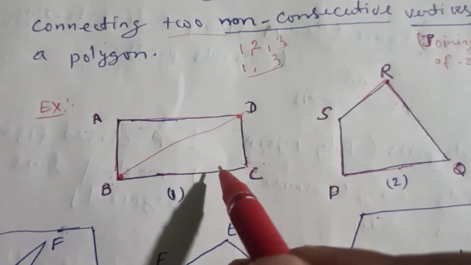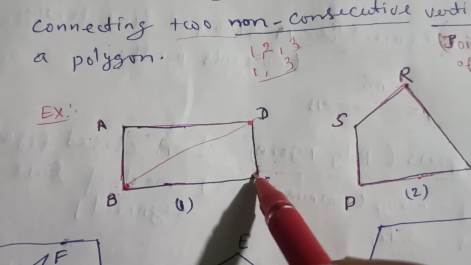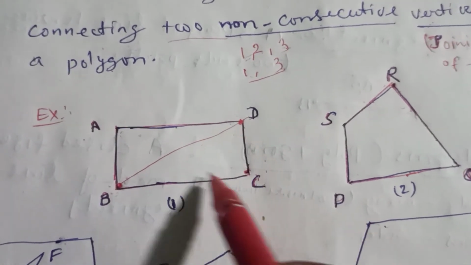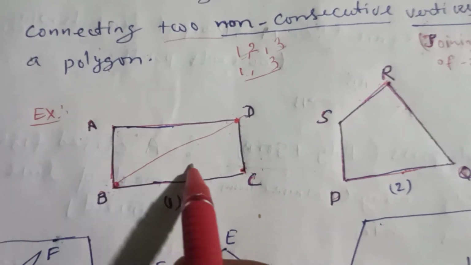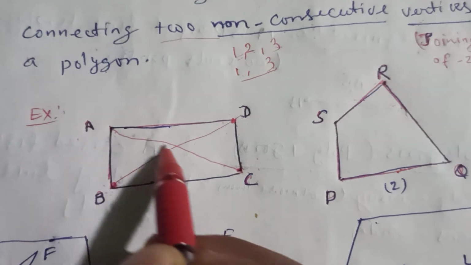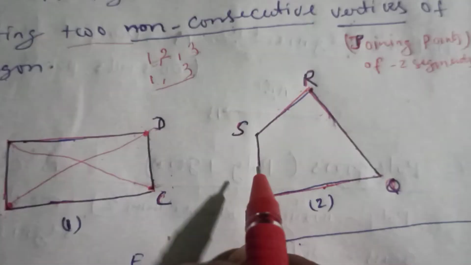Okay, now again from C, for C what will be the non-consecutive vertices? For C, D and B are consecutive, but A is not. So when I am joining C to A, it becomes again a diagonal. Okay, now come to this part.